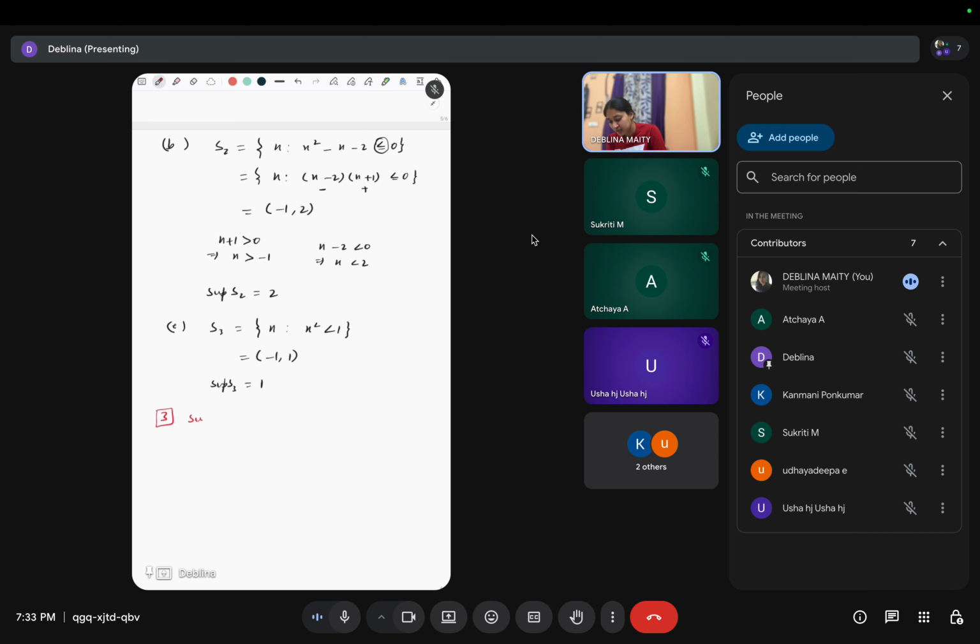Suppose S is a non-empty subset of R such that the supremum of S equals the infimum of S. Then what can we say about the set S?